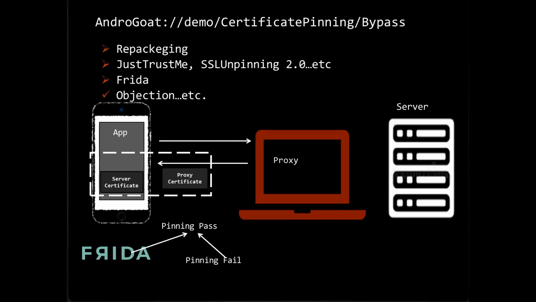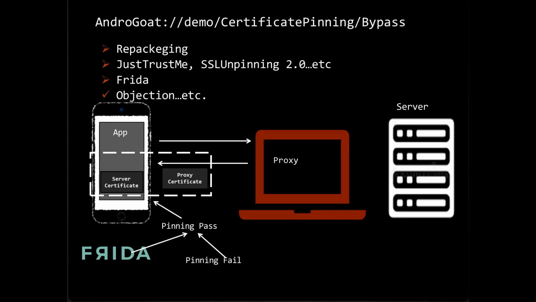So basically, the actual certificate pinning is failing. However, with the help of Frida, we are tampering that value, and we are lying to the application, saying that the certificate pinning validation is successful. When we tamper that value, the application doesn't know whether Frida has tampered it or not. It simply receives the return value.